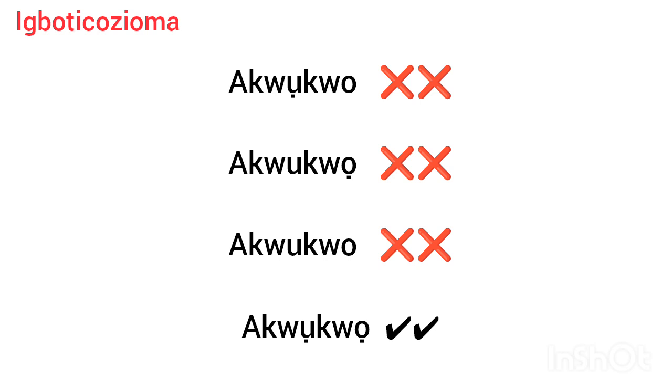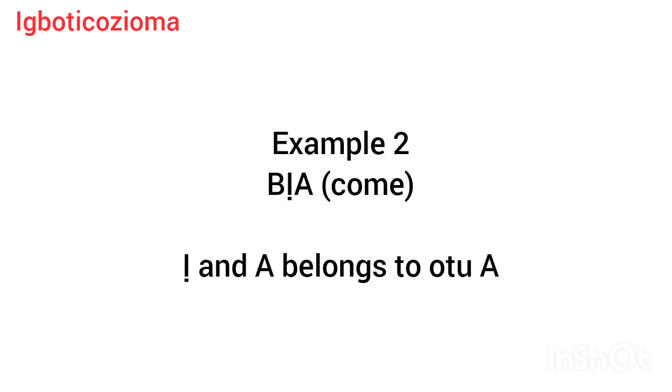Let's look at bia. Now you can see that the word bia, which is "come" in Igbo, has two vowels. And this is a verb, come. It has an a and an a. Both a and a belong to the Oda Mfe group. That's the Otu A group.